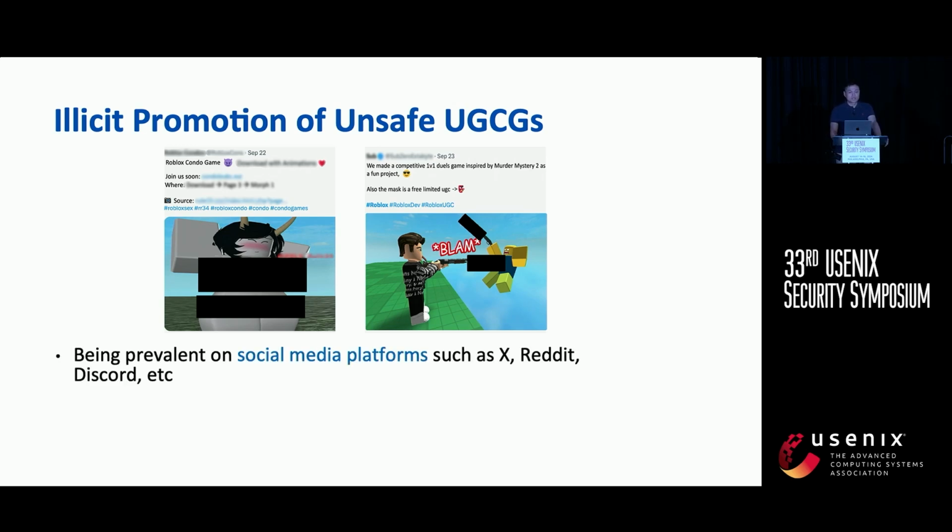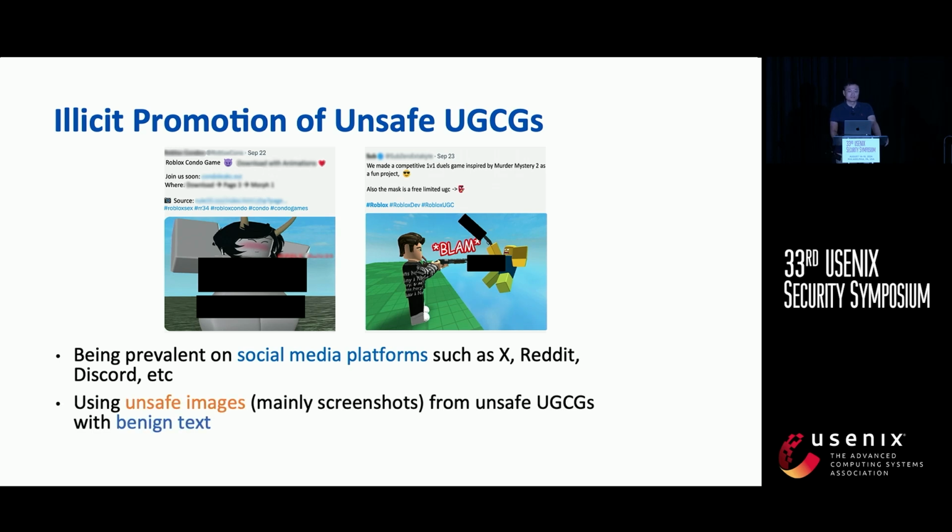These promotions are prevalent on social media platforms such as X, Reddit, and Discord. Also, these illicit promotions always use unsafe images, mainly screenshots from unsafe UGCGs with some benign text, such as, "We have an interesting game, please join us soon."